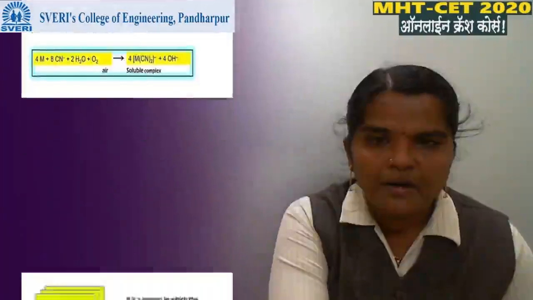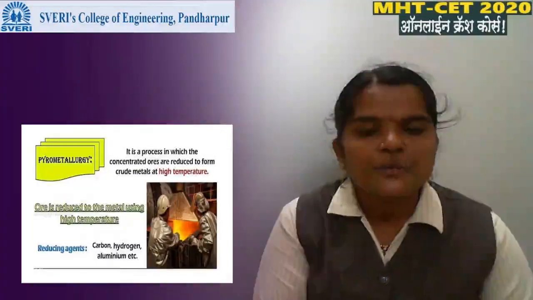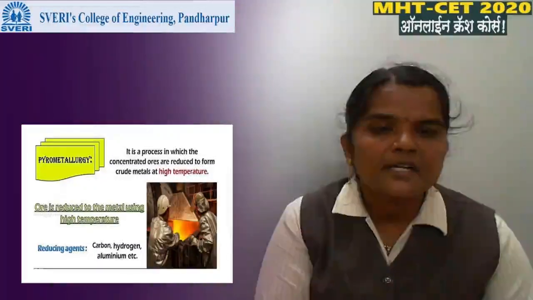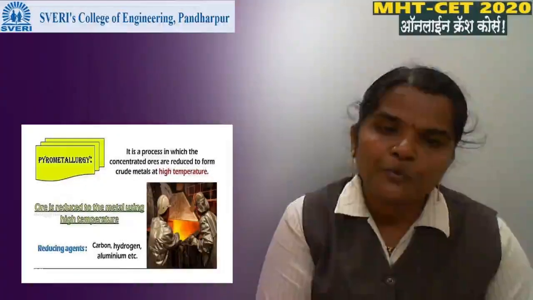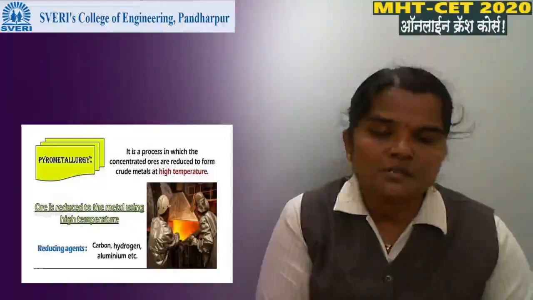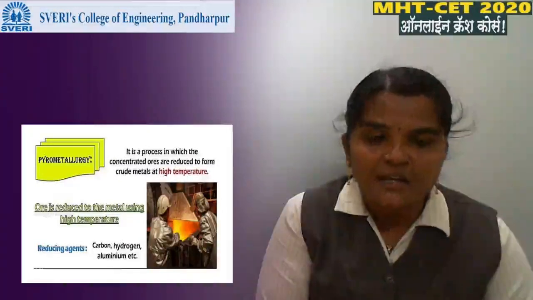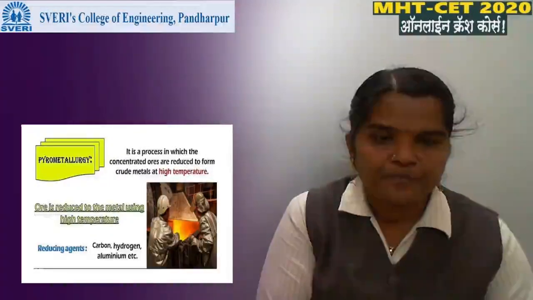The next process is pyrometallurgy. It is a process in which concentrated ore is reduced to crude metal at high temperature. Means in this process some reducing agents are used for the process of reduction.